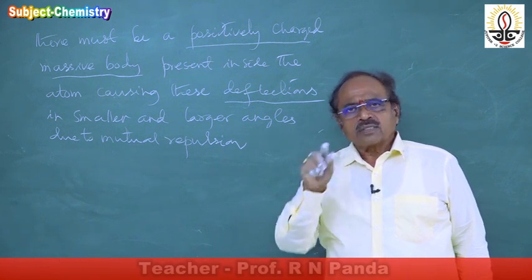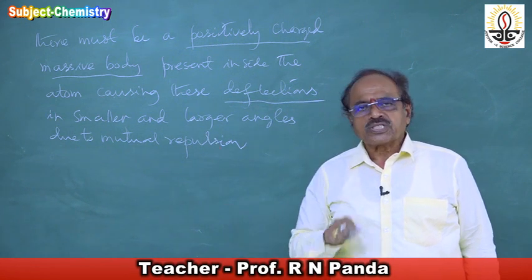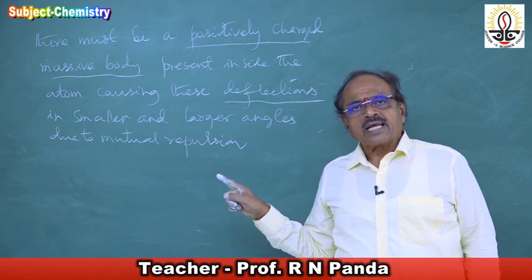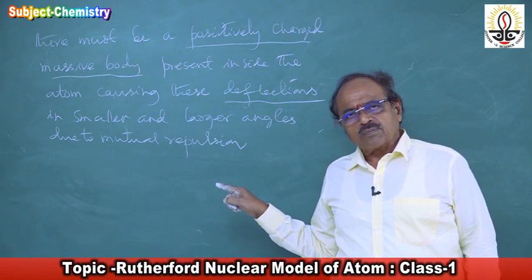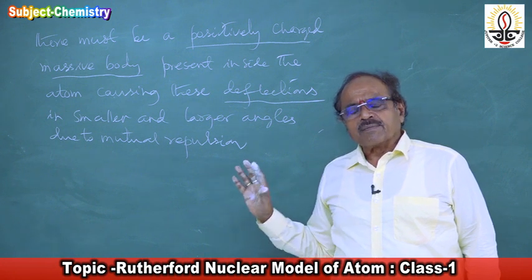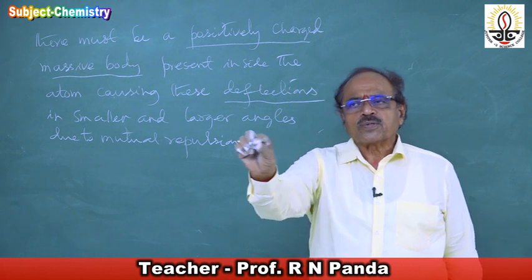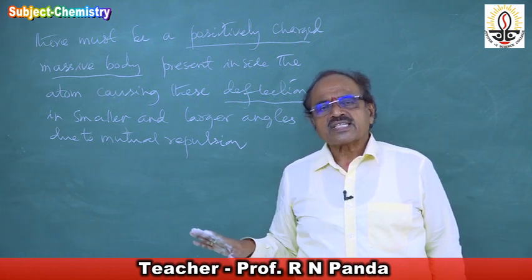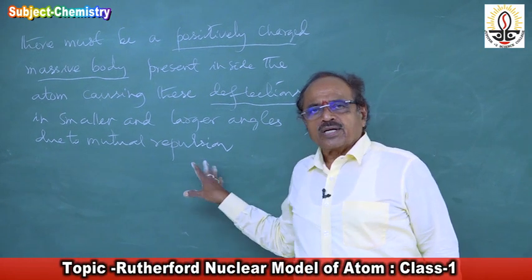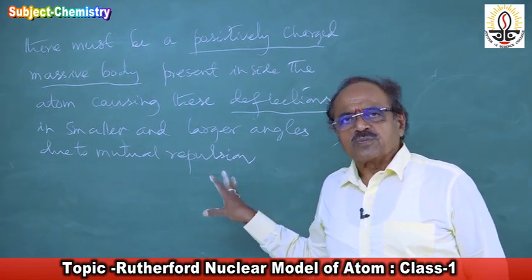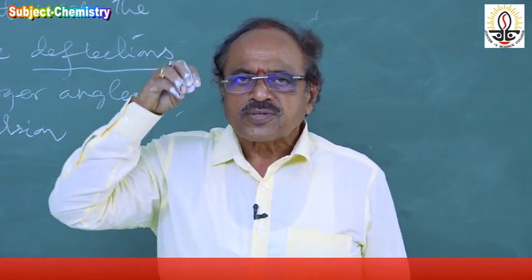They are not at different places. Thomson had already proposed a model, which was rejected, in which the electrons and protons are distributed on the surface of the atom. No, according to Rutherford, they are not distributed, they are concentrated.